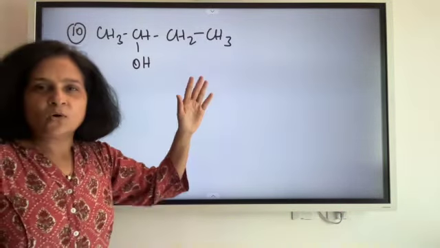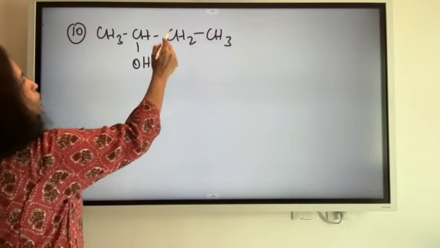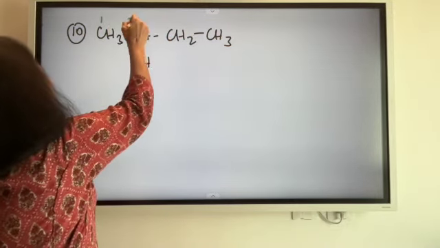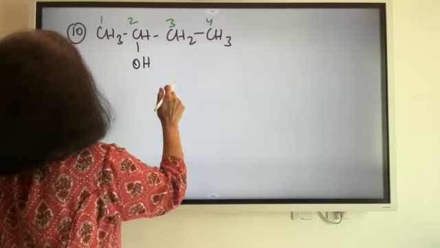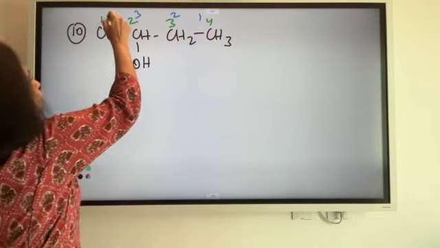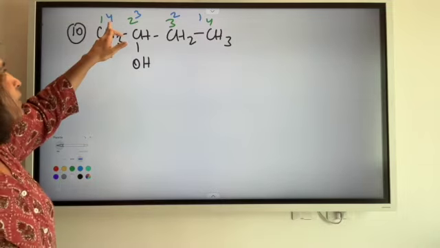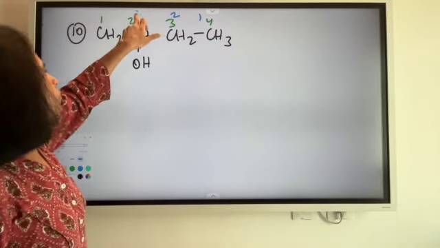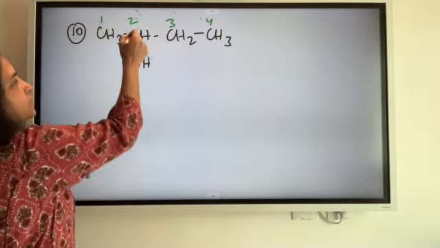Comes the alcohol. Now what alcohol is this? 1 2 3 4. How do I number it? Or do I number it as, sorry, 1 2 3 4. Which one, blue or green? Of course this should get the lower number, so I am considering the green one. Blue one is out. So the alcohol is on the second carbon.